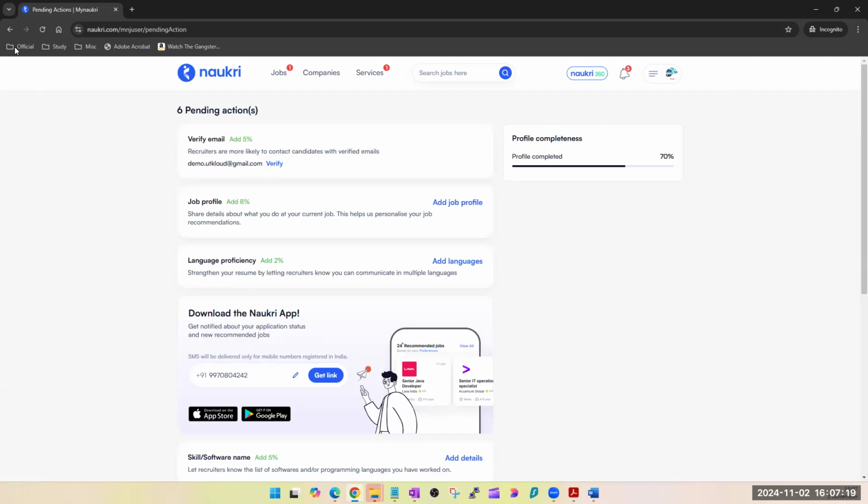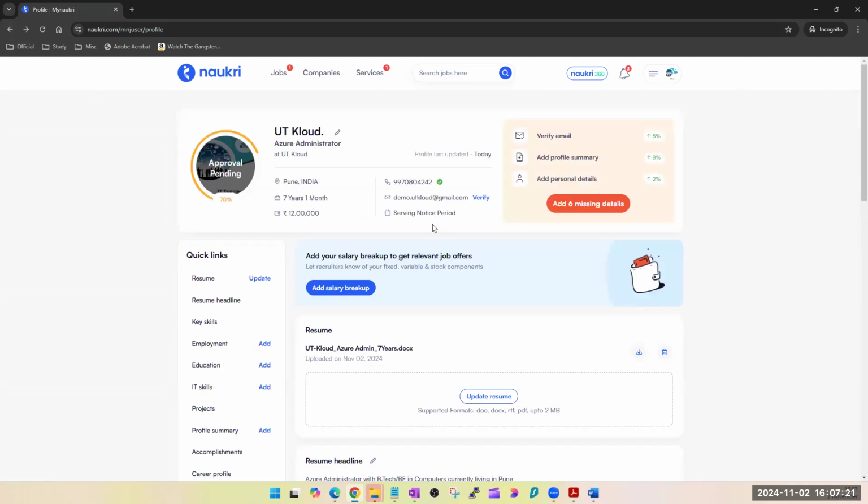Get the app also on your mobile if you want, but make sure on a daily basis you add anything. And the best idea is to add your service to your notice period, because that will keep the information factually correct, and it will also update your profile. So this is how you have to update your Naukri profile, guys.